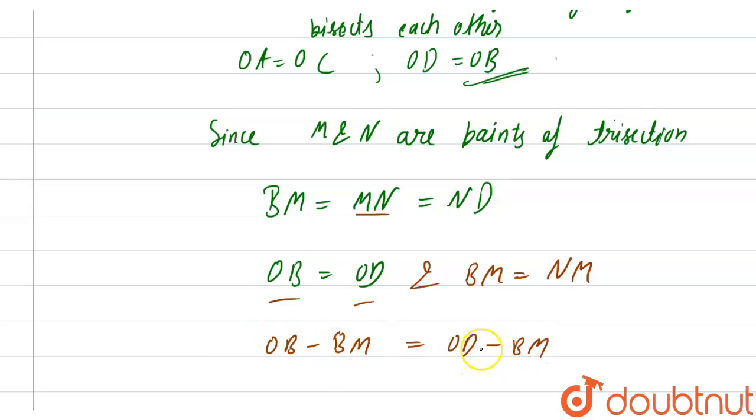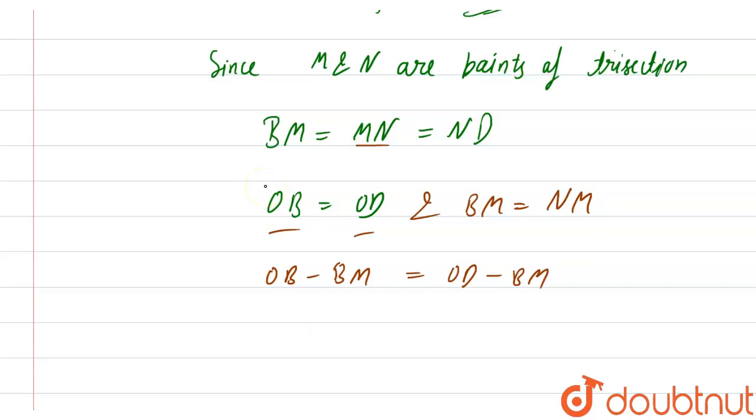So from here we know that BM is equal to ND.